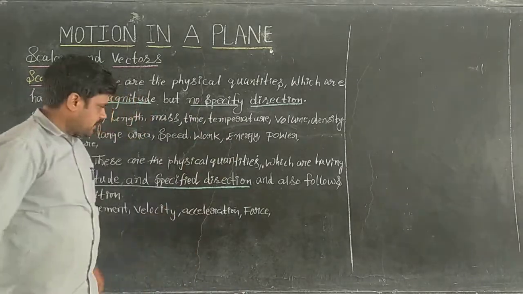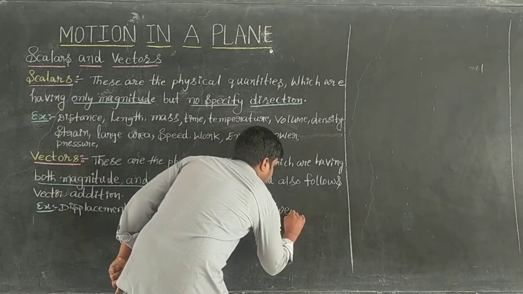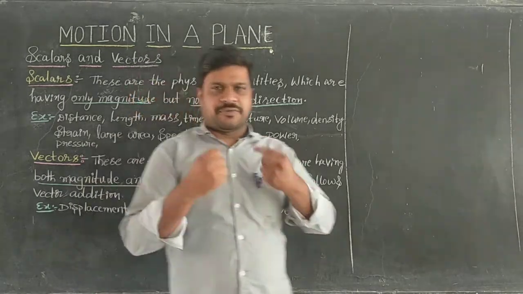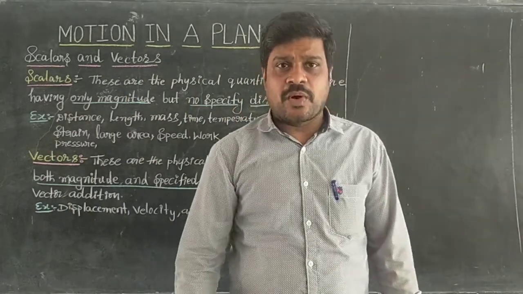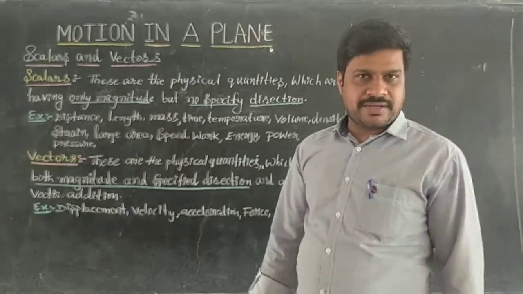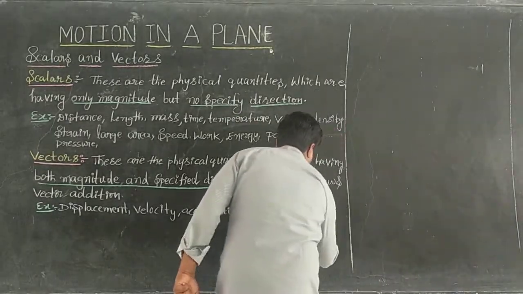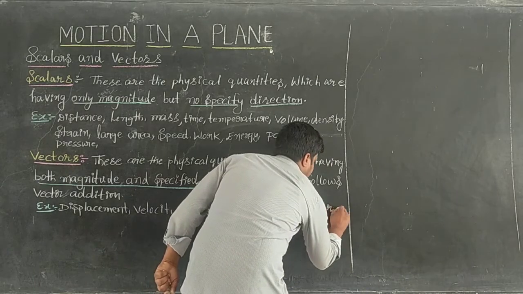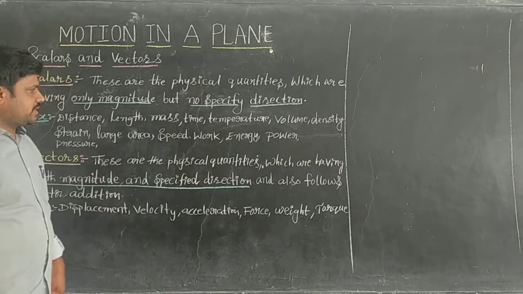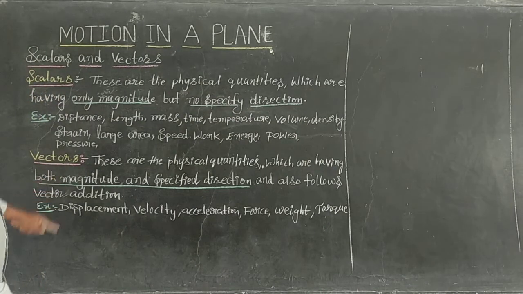After force, we have another one, weight. Generally you check your weight. Weight is what type of quantity? Scalar. Next, torque. Torque is a vector.